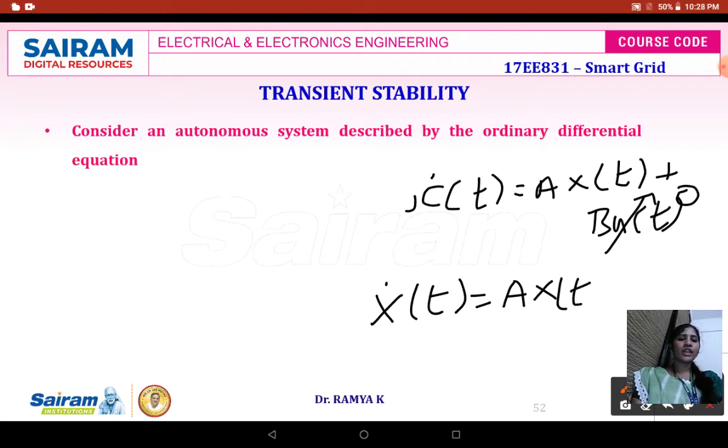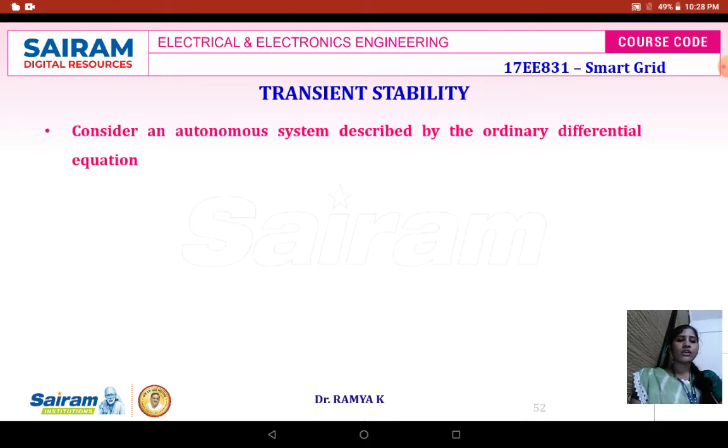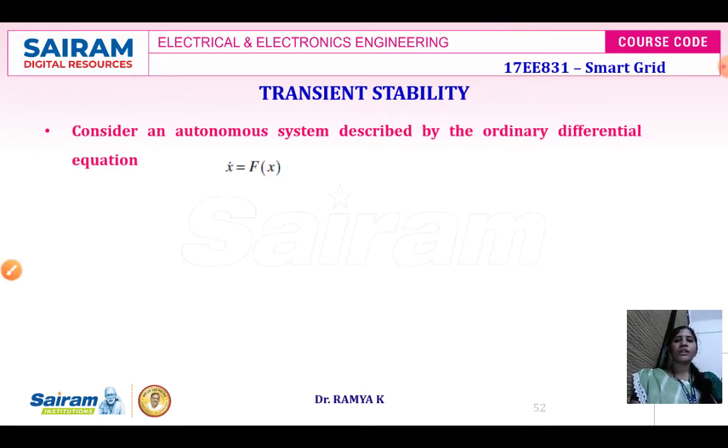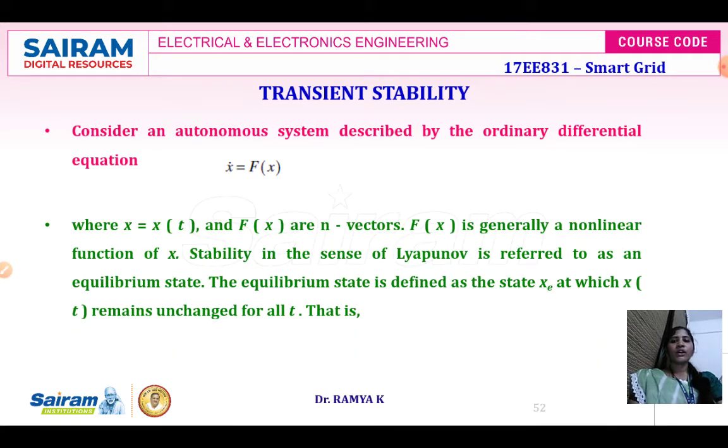So when you don't have any input, it is going to be a function of only your state variable, f of x. When you are considering the autonomous system, the system equation is described as x dot is equal to f of x, where x is equal to x of t, which is going to be your state variable. f of x is going to be the function containing only the state variable, whose vector is n dimensional. The matrix A size is going to be n cross n, and f of x is generally a non-linear function of your state variable x.